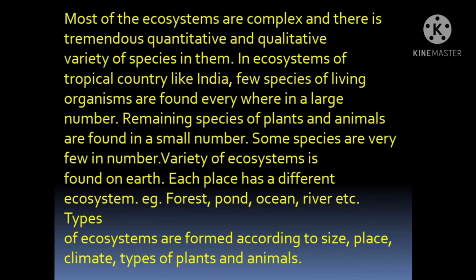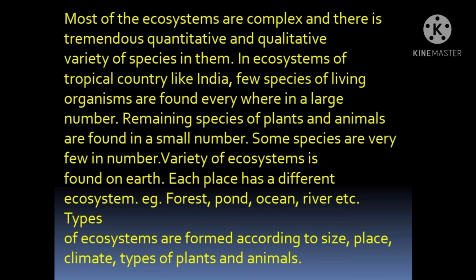Many of the ecosystems are complex and there is tremendous quantitative and qualitative variety of species in them. Yes, students, an ecosystem is very complex because many different types of species are present. It is not that only one type of species is present. There are many different types of species. Some species stay on land, some stay in water, and how they work together, this is all about the complex ecosystem.